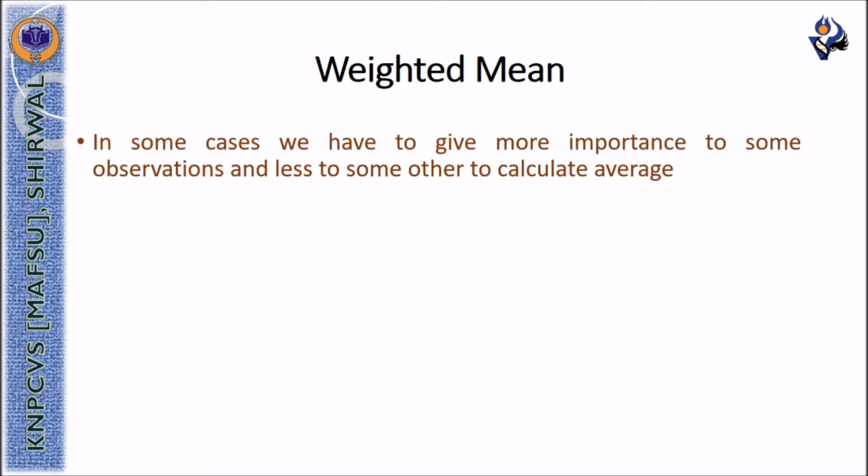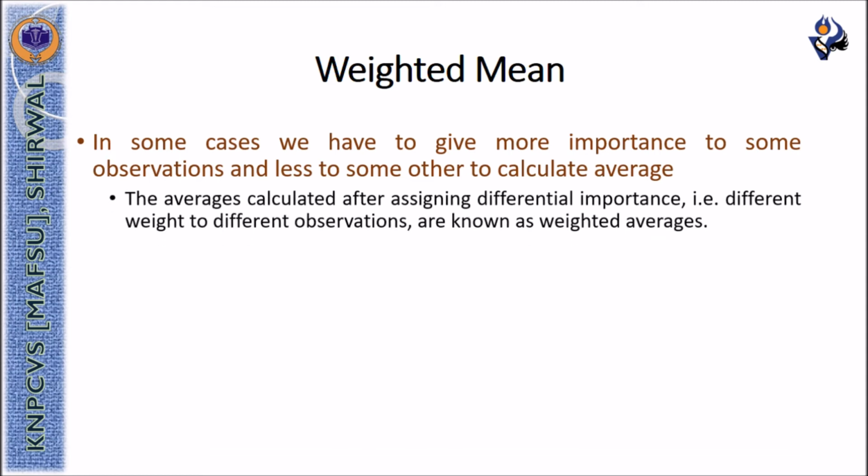In some cases, we have to give more importance to some of the observations and less importance to some other observations to calculate the average. The averages which are calculated after assigning differential importance, that is, different weights to the different observations, are known as weighted averages.